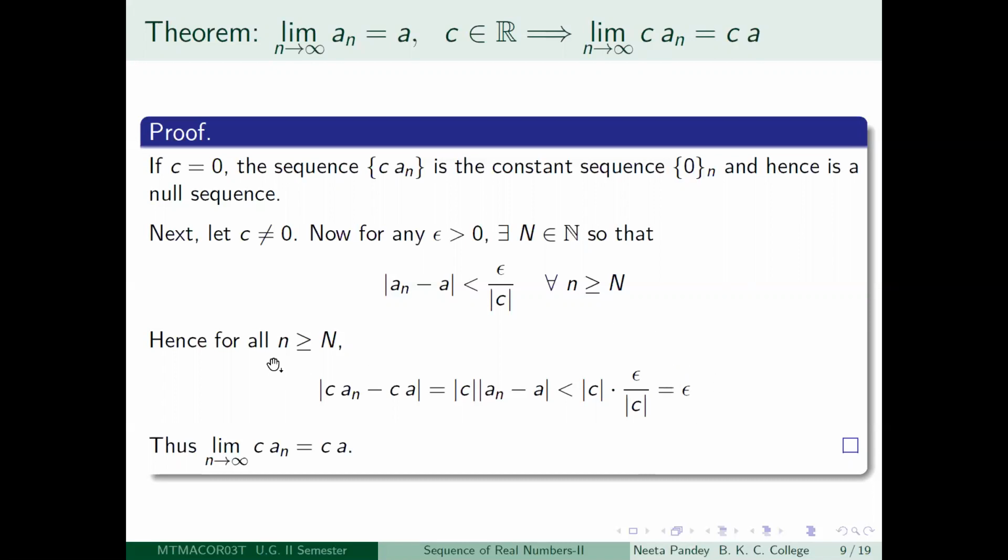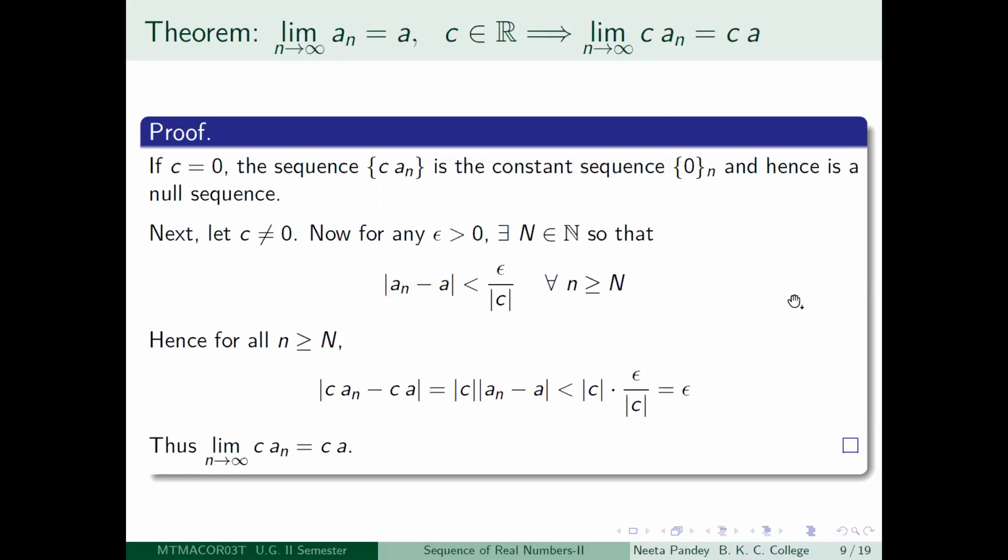So for any little n greater than or equal to capital N, you did not have to manipulate the capital N, it remains the same one. For any little n greater than or equal to capital N, you have that mod c a_n minus c a is less than epsilon. And since epsilon was arbitrary, this proves that the limit as n tends to infinity of c a_n is exactly equal to c a.